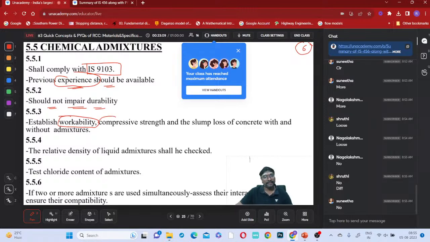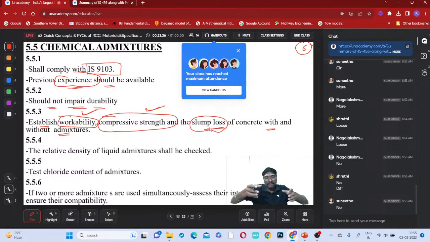Now compressive strength and slump loss of the concrete without admixtures, right? We have to check all this. Workability we have to check, and compressive strength, and the slump value we have to check. Slump loss, right? With admixture, how much slump value are you having? Without admixture, how much slump is there? Slump is one measurement of workability only, no? The slump test: the cone is a frustum of a cone, you fill it and lift it, and see how much it falls. That is only slump, no?